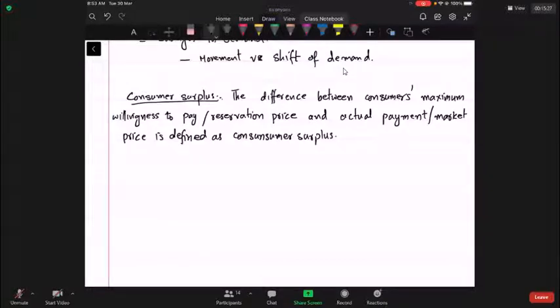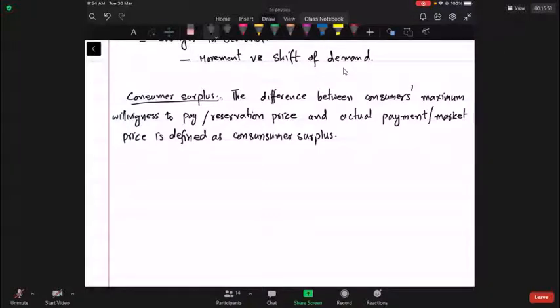मतलब इसका समझना आपने कि आप घर से निकलते हैं मार्केट की तरफ to purchase the shirt. आपका ख्याल है कि ये शर्ट अगर मुझे 1000 तक की मिल गई तो I will purchase it. That is your maximum willingness to pay. If the price is 1000 plus 1, you will not purchase it because you do not have the sufficient money to purchase the shirt. So your maximum willingness to pay is 1000.